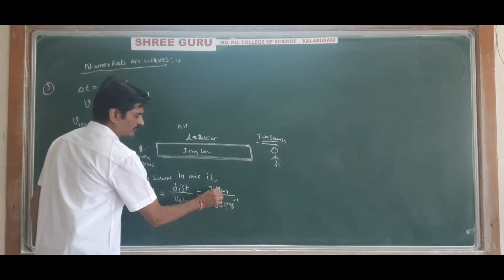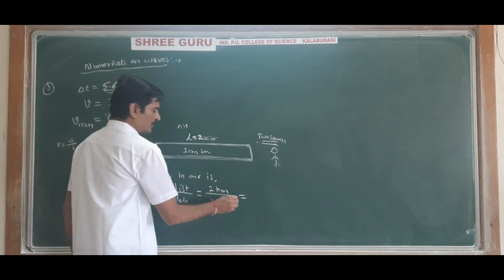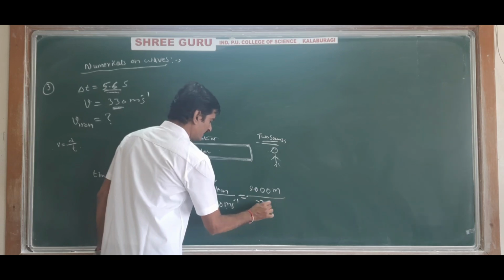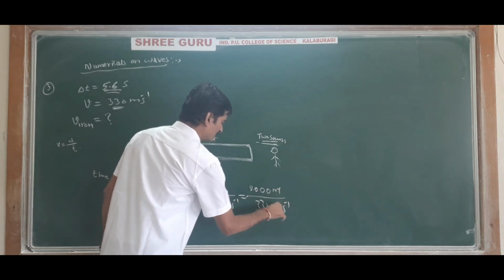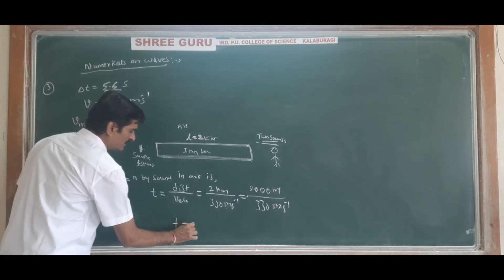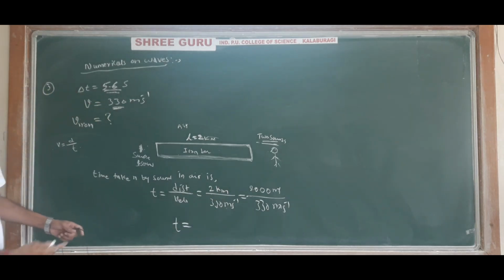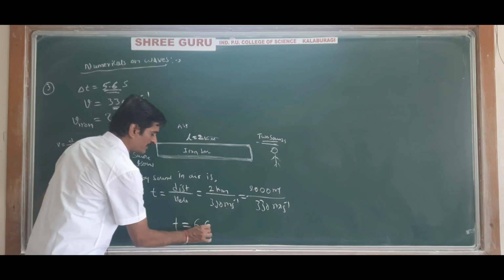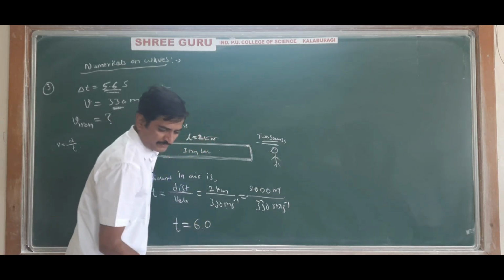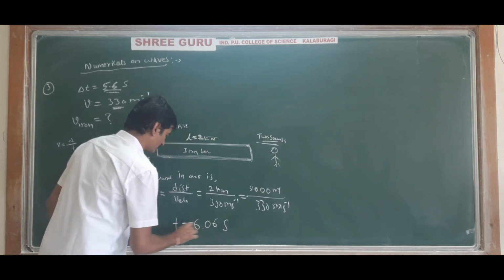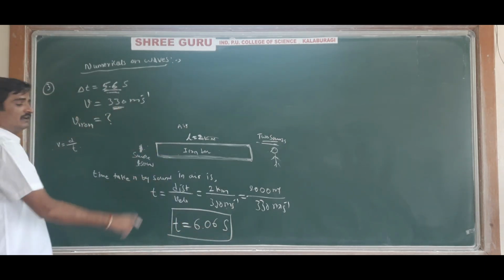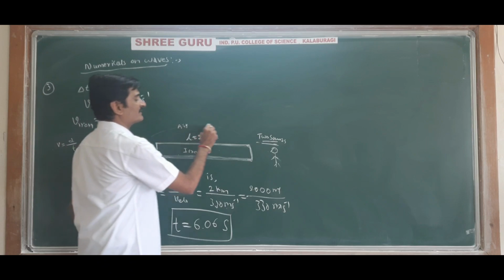Kilometer and meter, so convert into meter. So 2 km is 2000 meter, divided by 330 meter per second. Meter cancels. So time t, on calculation you will get 6.06 second.